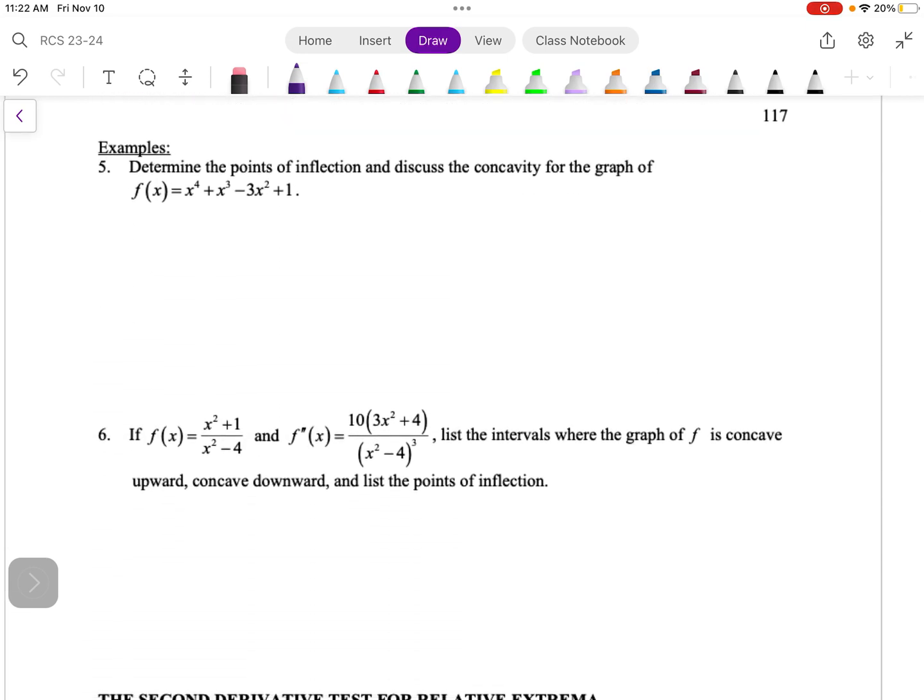All right, example 5: determine the points of inflection and discuss the concavity for the graph. So what we're going to do here is take f double prime of x, set it equal to 0, make a number line, and look for a sign change.